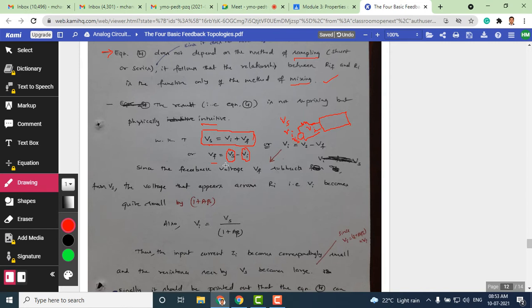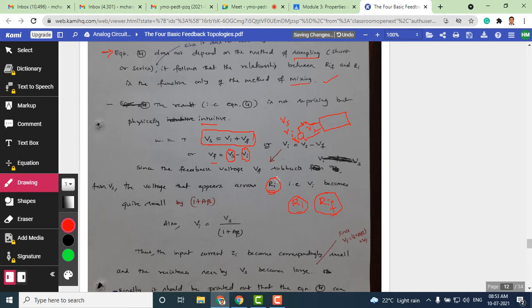What we are trying to say is that the feedback voltage subtracts the input voltage from the source voltage. Also look at the voltage that appears across Ri. What is the voltage appearing across Ri? We know what Ri is, and do not get confused between Ri and Rif. Like Vs and Vi, for a feedback amplifier we have Ri and Rif. Ri is the input resistance without feedback. Rif is the input resistance with feedback.